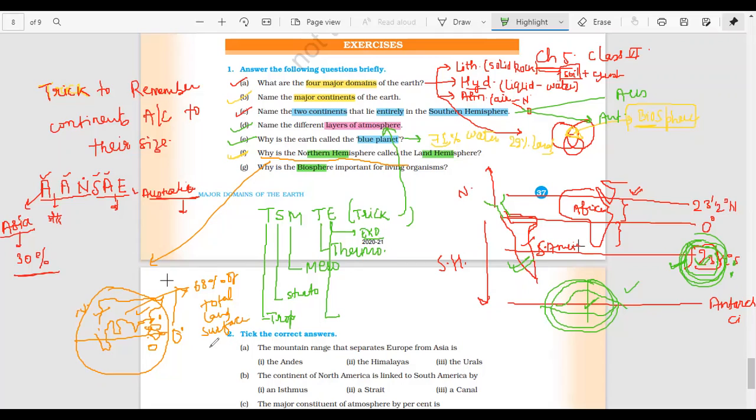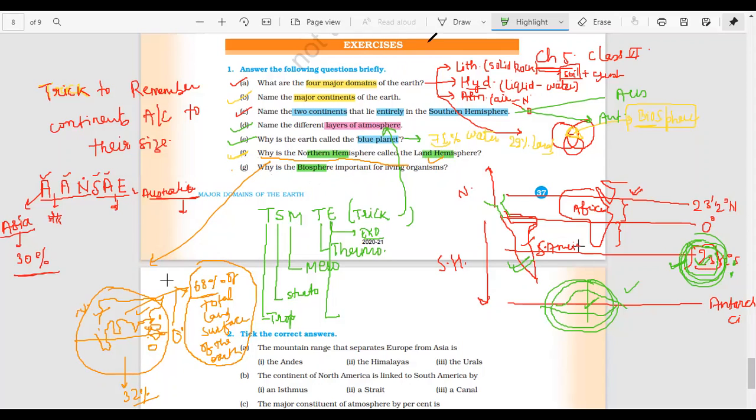This northern hemisphere comprises 68% of the total land surface of the Earth. And the rest 32% is in this southern hemisphere. So the picture is very clear before you. आपको पता तो चल ही गया होगा कि क्यों northern hemisphere को land hemisphere कहते हैं. Why? Because 68% of the total land surface of the earth is found in the northern part of the globe. Now, why is the biosphere important for living organisms?